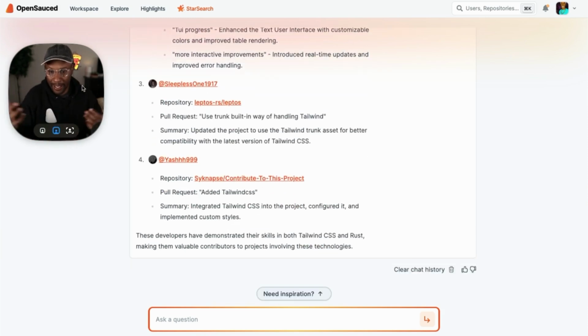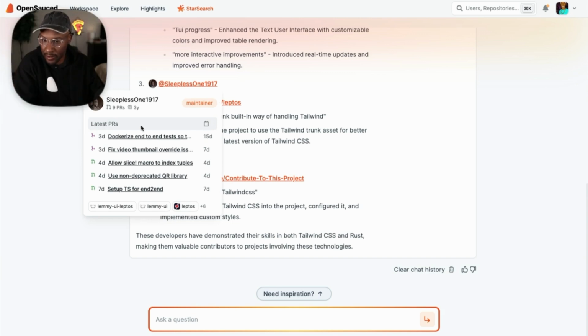And excellent. So we're going to get a bunch of folks who have done Tailwind or have some sort of intent in their contributions in Tailwind, but also have an interest in Rust in other places. I can do one of two things. I can hover over Sleepless One's account and see some recent contributions. And it looks like he's doing some things to Dockerize his project. Sounds relevant. And this is the first start. So in the future, we'll probably summarize all his work as something that's digestible.